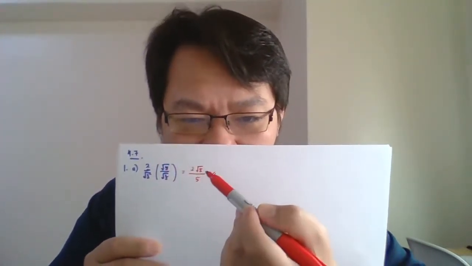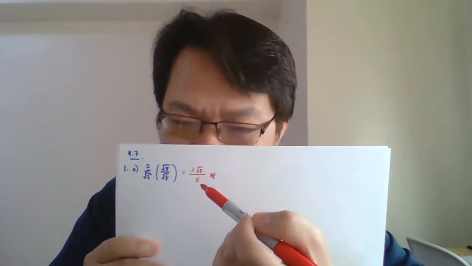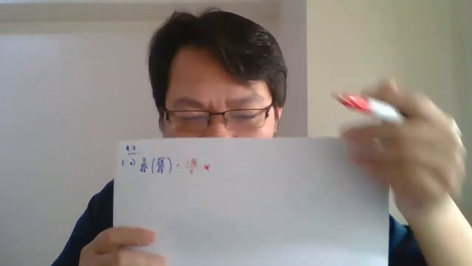Okay. 2 times cert 5, 2 cert 5. Cert 5 times cert 5, memang tahulah, equals to 5. Alright. That is number 1A.